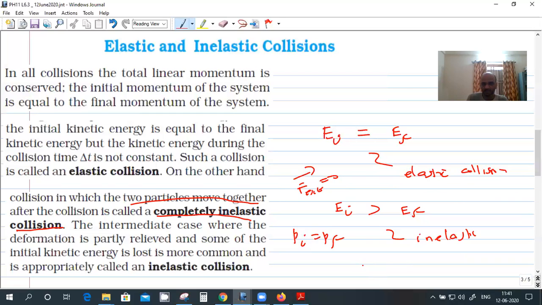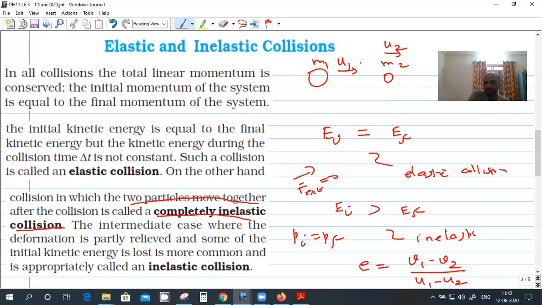There is one more quantity defined, the coefficient of restitution. That is the final relative velocity, v1 minus v2, divided by the initial relative velocity, u1 minus u2, with a negative sign. Here the collision is between two masses m1 and m2. Mass m1 is moving with velocity u1, and m2 is moving with velocity u2.